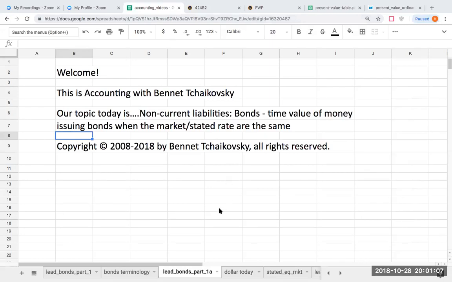Our topic today is non-current liabilities or bonds and the time value of money. We're also going to be looking at issuing bonds when the market or the stated rate are exactly the same.